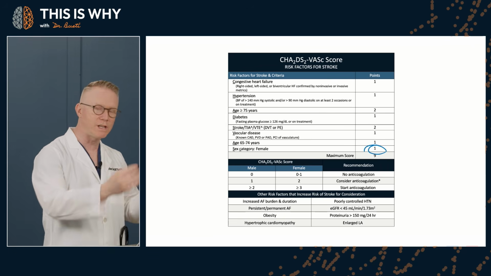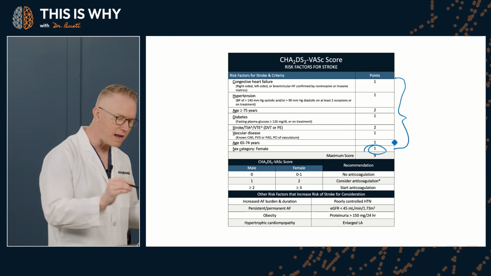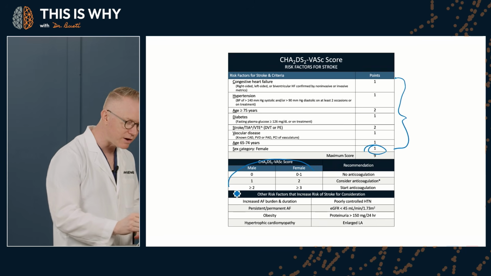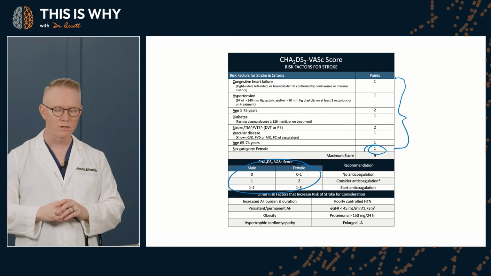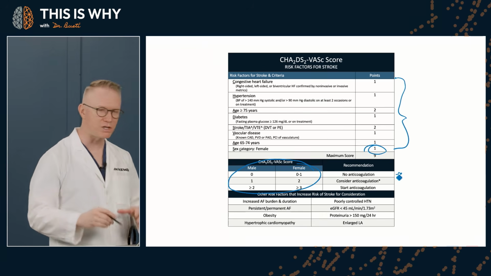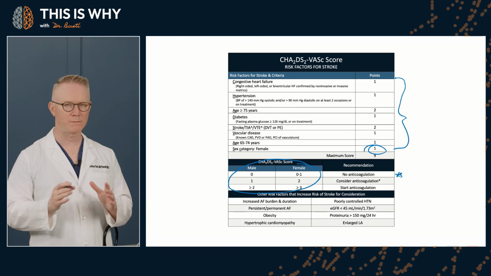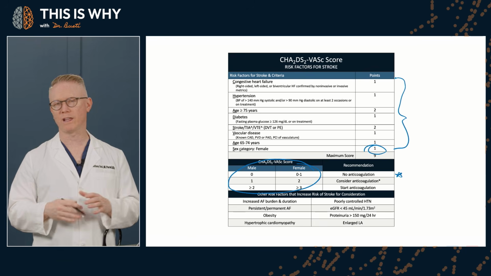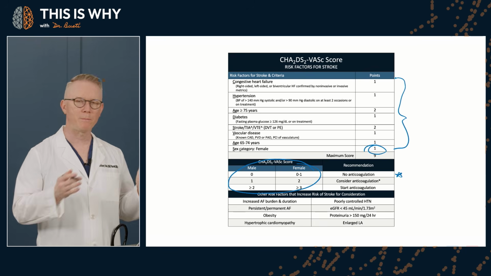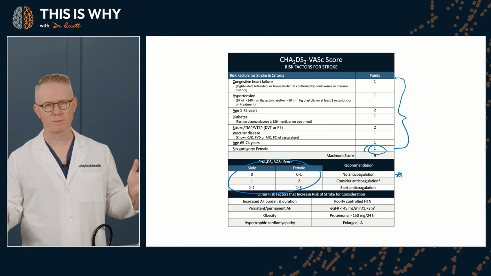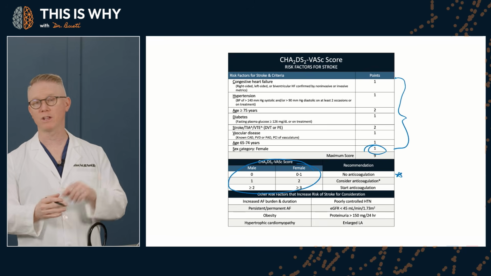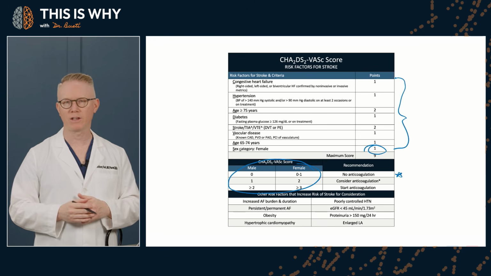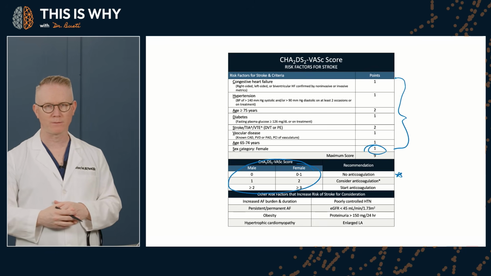But again, even if you didn't memorize this table and all of its detail, if you understand the area of the thresholds, then that guides you to the decision. And that's the core concept that is being tested here. So think about it in this way. The goal for anticoagulation is to prevent a stroke. But if the baseline risk is already extremely low, exposing that patient to bleeding risk may cause more harm than benefit. And that is why the recommended strategy for this patient is no anticoagulation, okay?